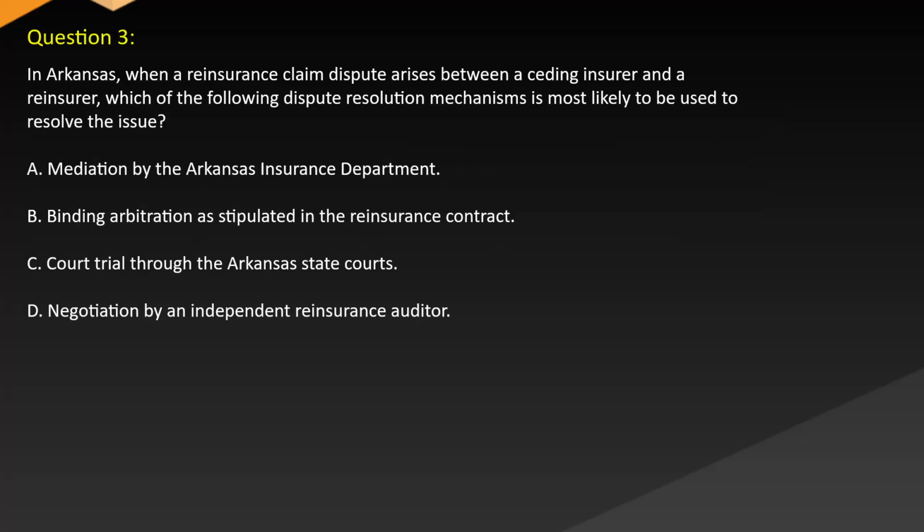Question 3. In Arkansas, when a reinsurance claim dispute arises between a ceding insurer and a reinsurer, which of the following dispute resolution mechanisms is most likely to be used to resolve the issue? A. Mediation by the Arkansas Insurance Department. B. Binding arbitration as stipulated in the reinsurance contract. C. Court trial through the Arkansas state courts. D. Negotiation by an independent reinsurance auditor.